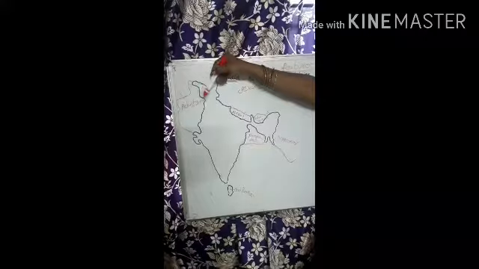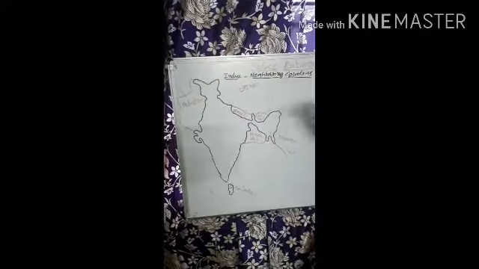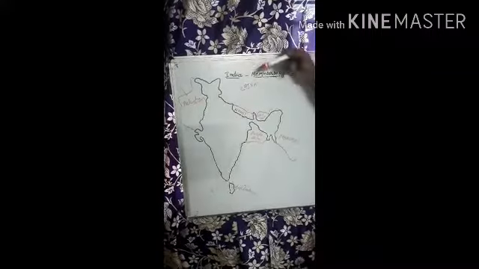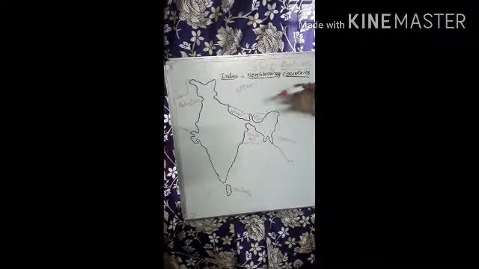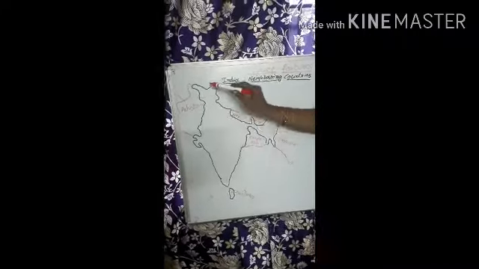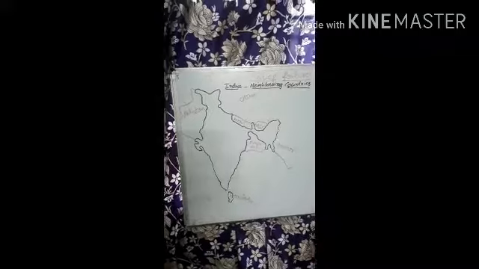And on the northwest side of India, Pakistan is sharing our land border. So, the total neighboring countries are China, Nepal, Bhutan, Bangladesh, Myanmar, Sri Lanka and Pakistan.